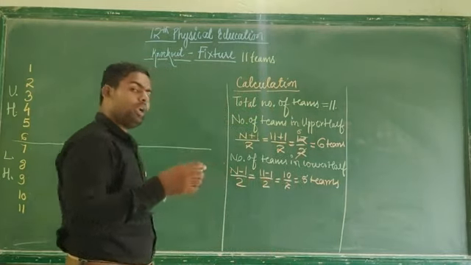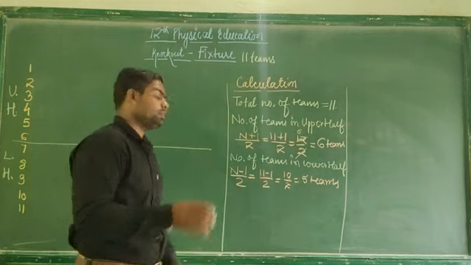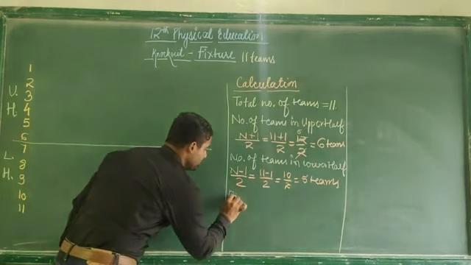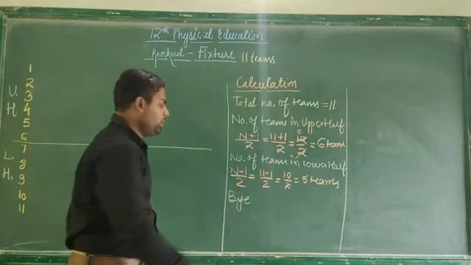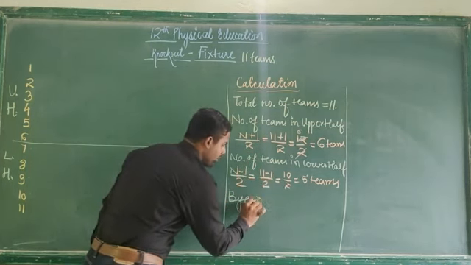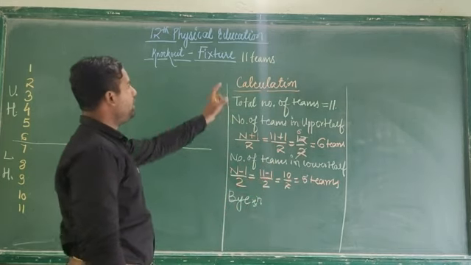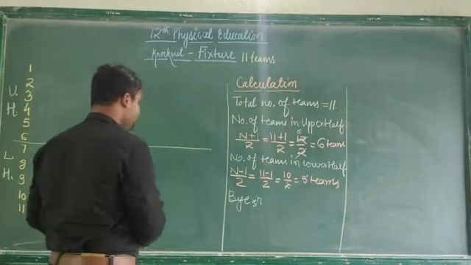So what is the formula to take out the number of byes? How will you calculate the number of byes? So here you just simply write bye. Now what is the formula? You will have to take the power of n, x to the power n. See, how many teams are there? 11. So you will have to take the power of 2.